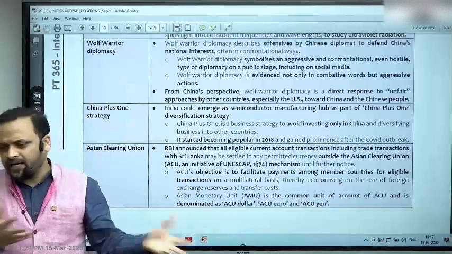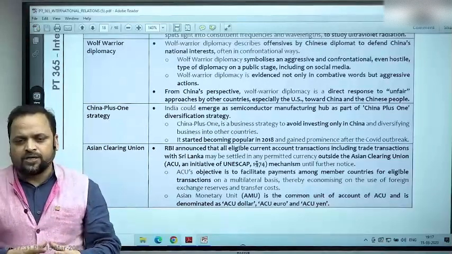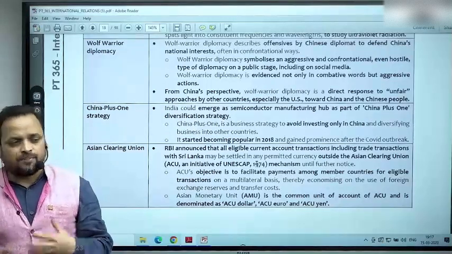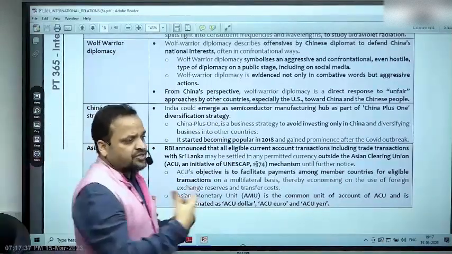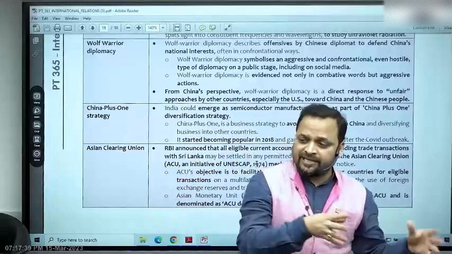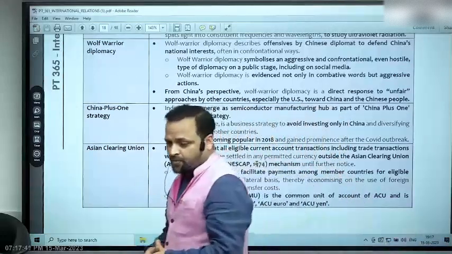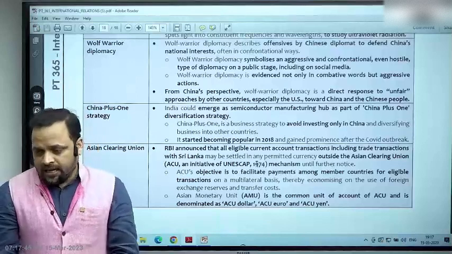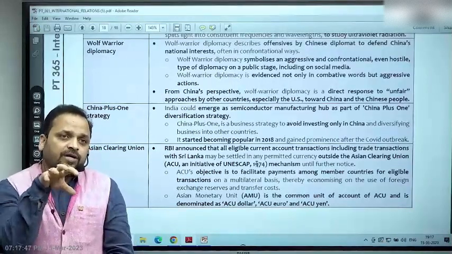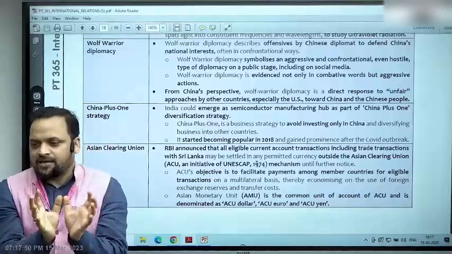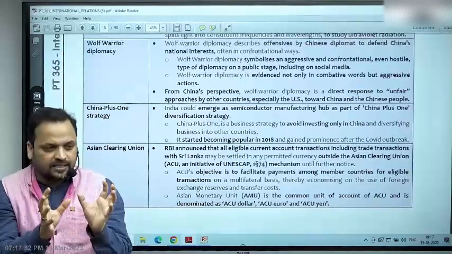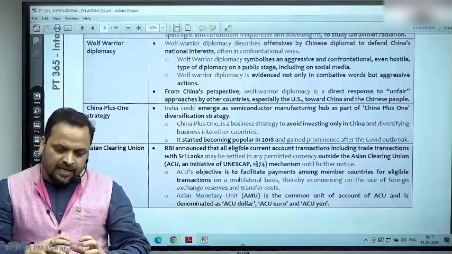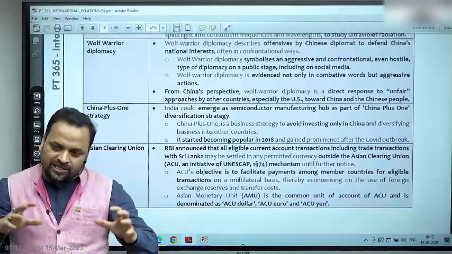So depending on what organization it is, it would designate some transactions as eligible transaction. So for example, trade related transaction or such transactions which have been not expressly prohibited within that particular country. So mainly trade related transactions are cleared through this. So what is the benefit? So basically what is happening is that some countries are coming together and they are creating this kind of a mechanism, right? So basically it is governed through central banks, right?